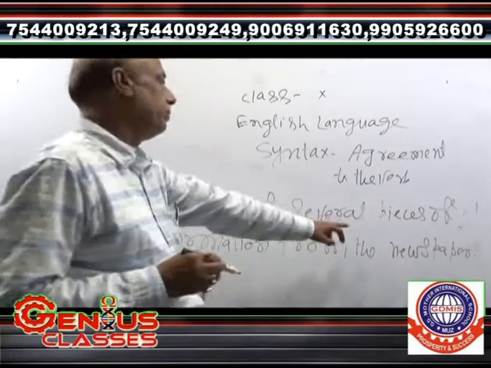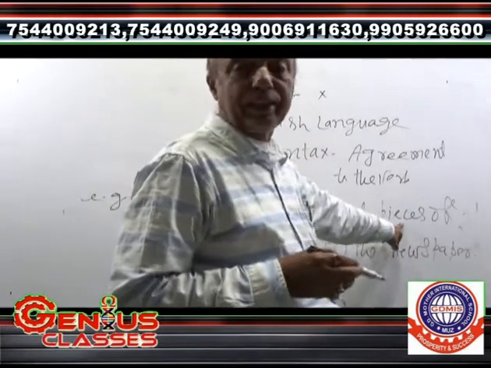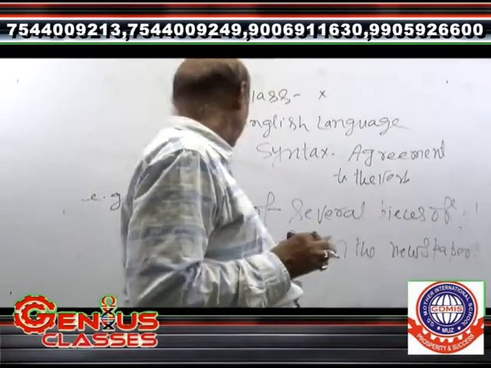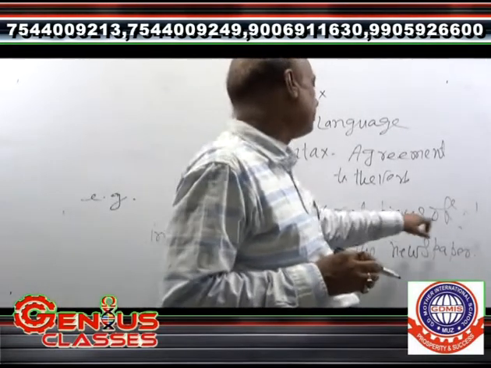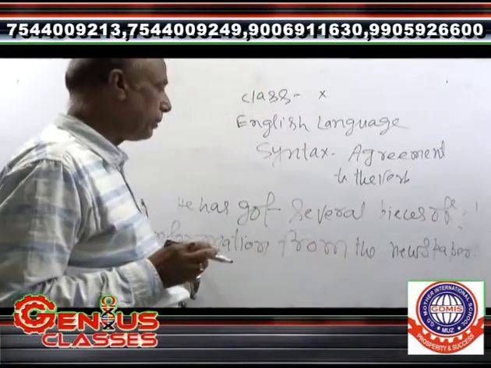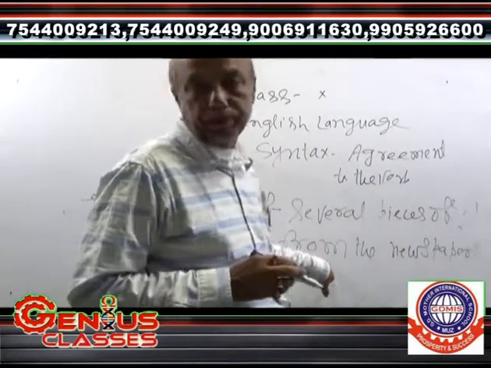Here, pieces is indicating the plural form of information. He has got several pieces of information from the newspaper.